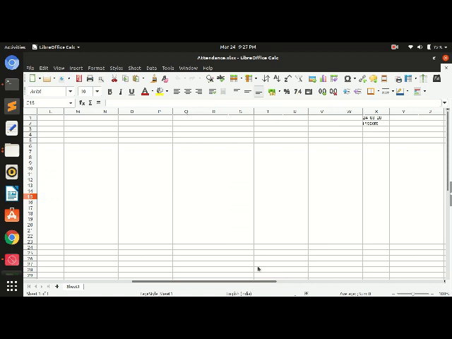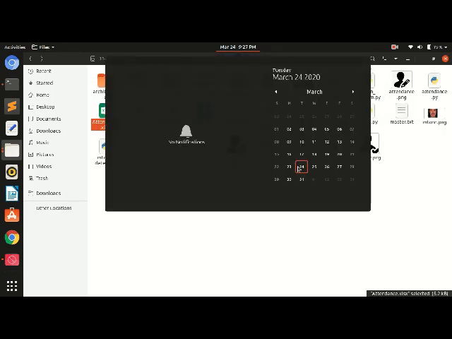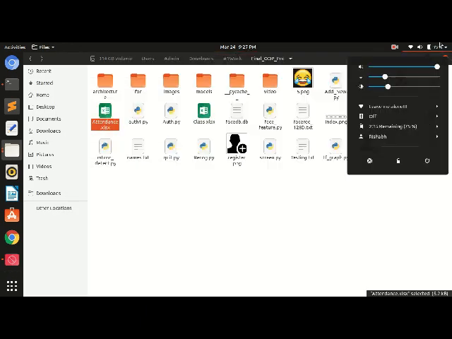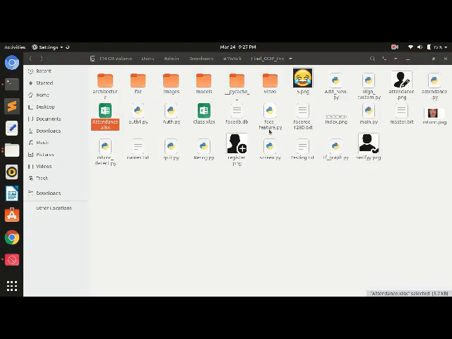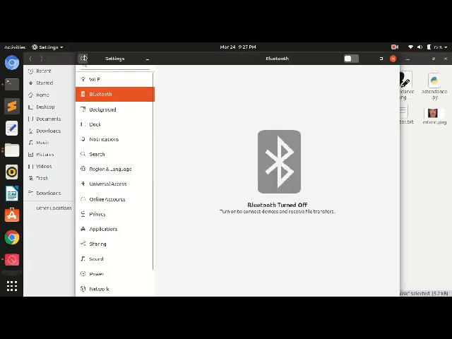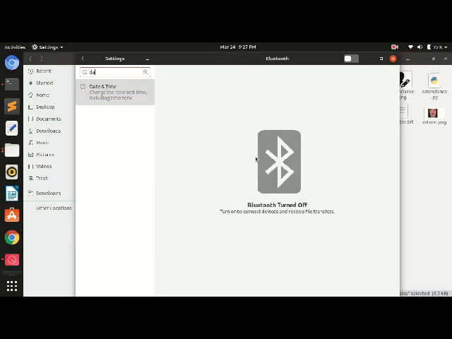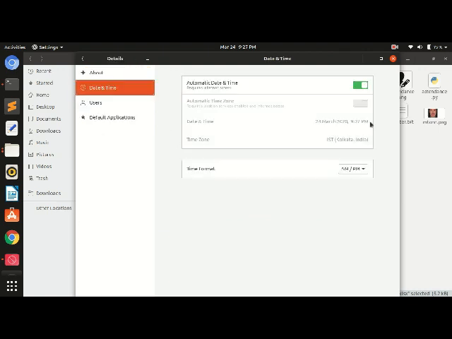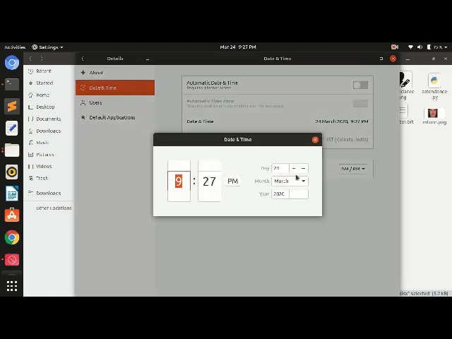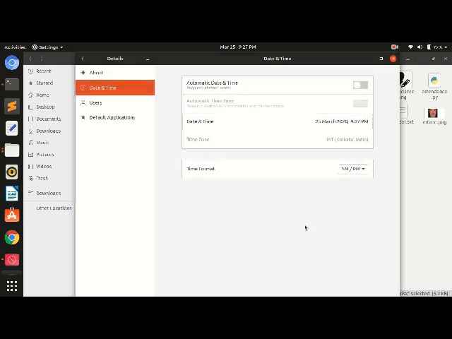Now if we look at an interesting thing, I'll just close this file. I'll change today's date. I've changed the date such that today is now the 25th.